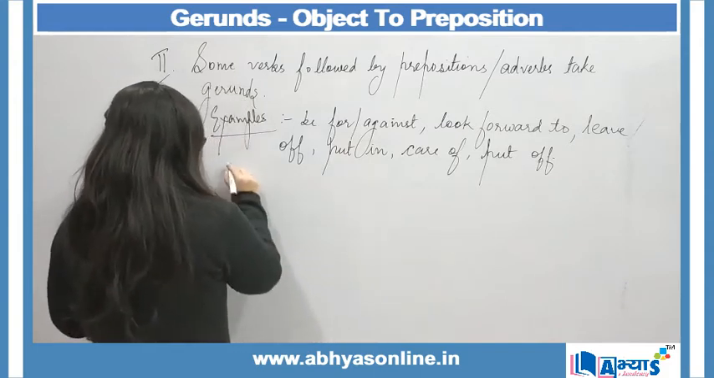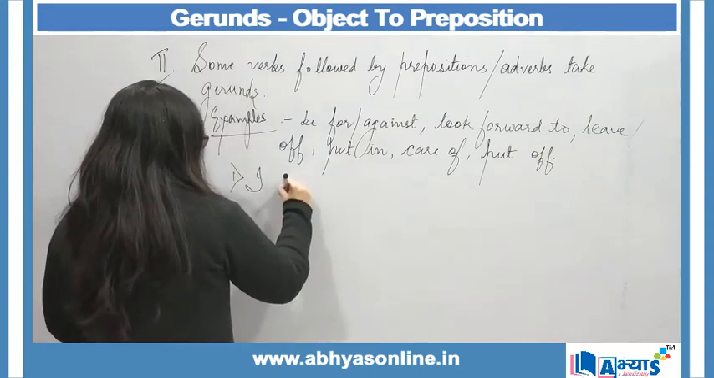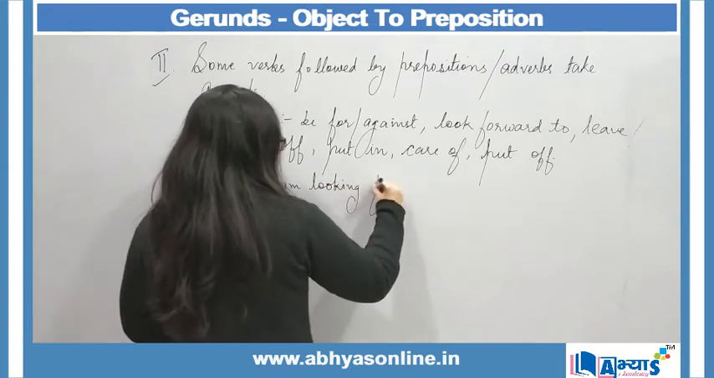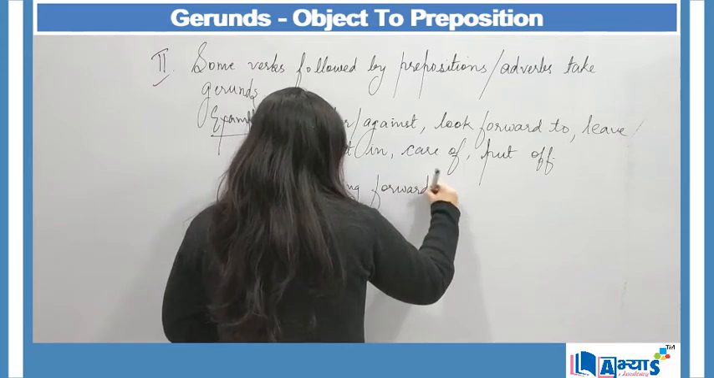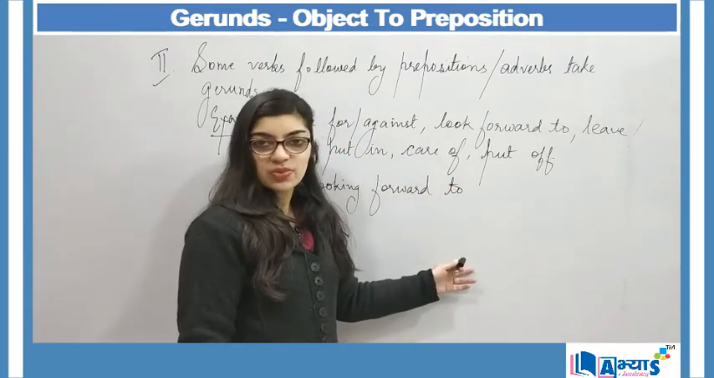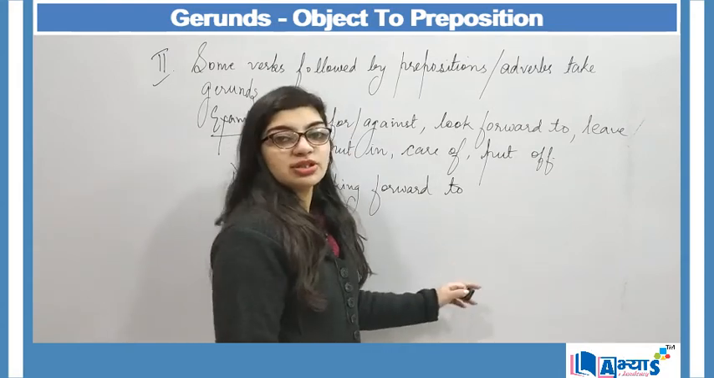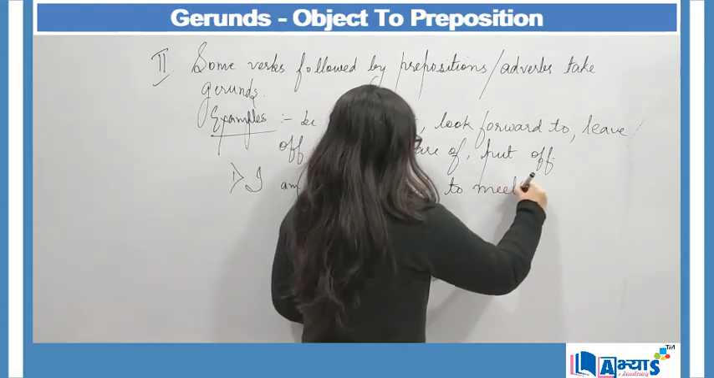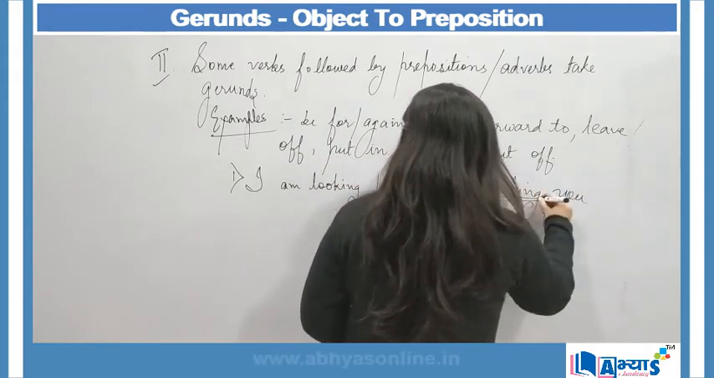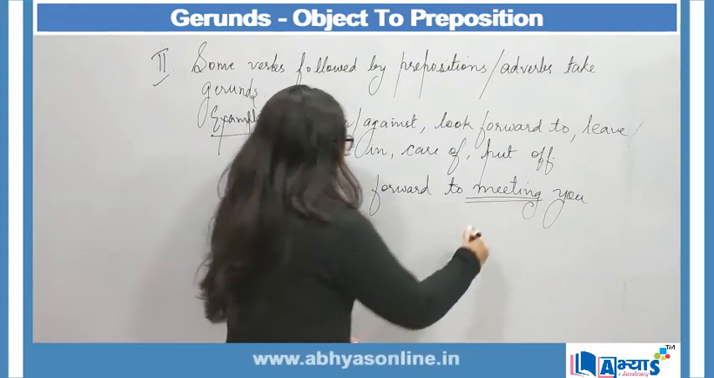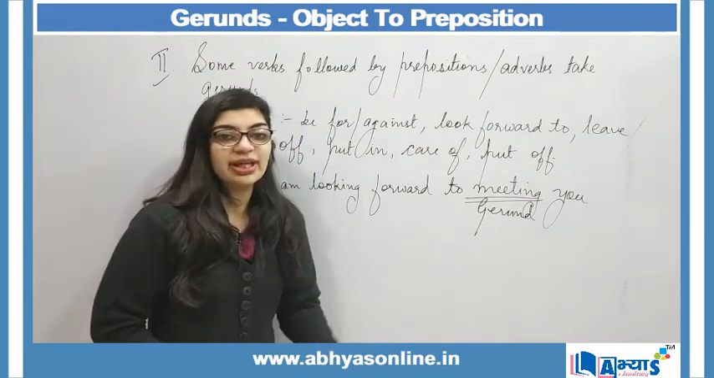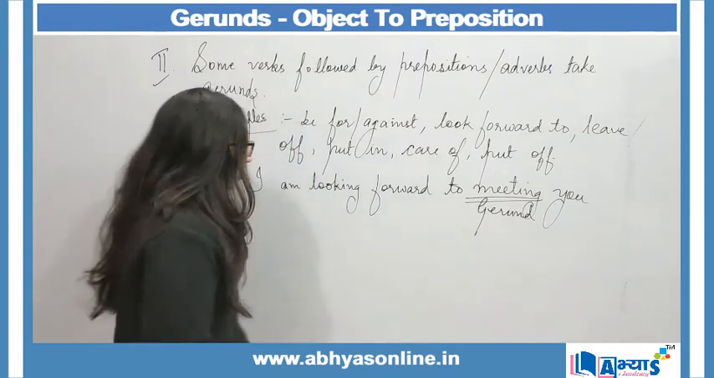Like I can say, I am looking forward to meeting you. Now looking forward always comes with to. Here to is my preposition. So looking forward to meeting you. Here meeting again becomes my gerund. It takes the form of gerund. Even if it is a verb, it will take the form of gerund.